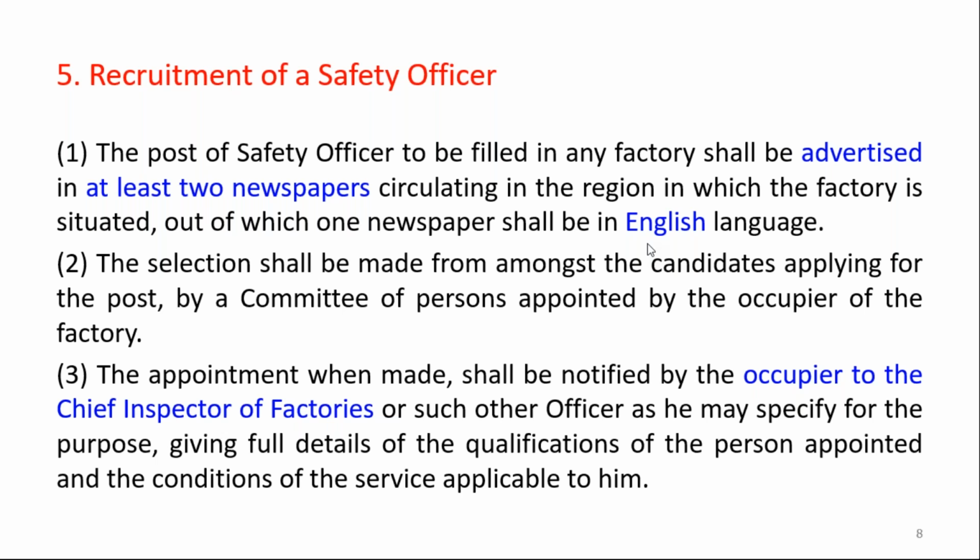After the appointment is made, it shall be notified by the occupier to the chief inspector of factories, or such other officers as he may specify for the purpose, giving full details of the qualifications of the persons appointed and conditions of service applicable to him. Because when you convey these appointments to the chief inspector of factories, they are also going to cross check the minimum qualification criteria, the minimum experience criteria, and the minimum diploma in industrial safety criteria from their perspective, right?